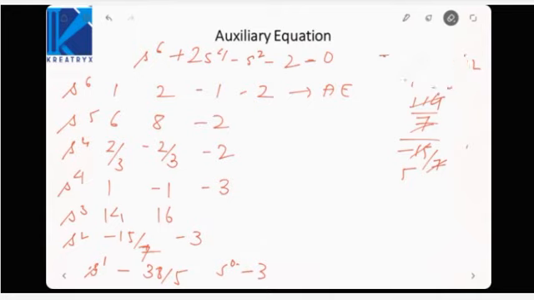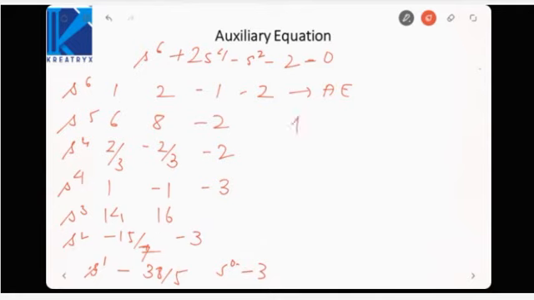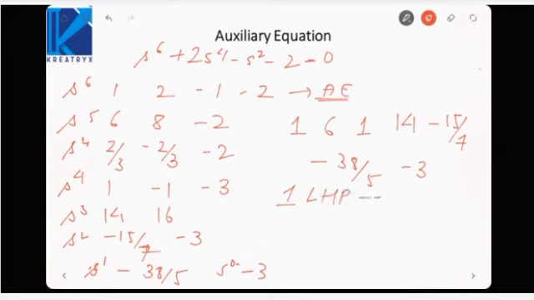So if we see first column, then the first column has the elements 1, 6, then 2 by 3 we took common, so it will be 1, 6, 1, then 14, then minus 15 by 7, then minus 38 by 5, then minus 3. So if you see here, below auxiliary equation there is one sign change, because this was auxiliary equation. So it implies one left half pole which is symmetrical to one right half pole.